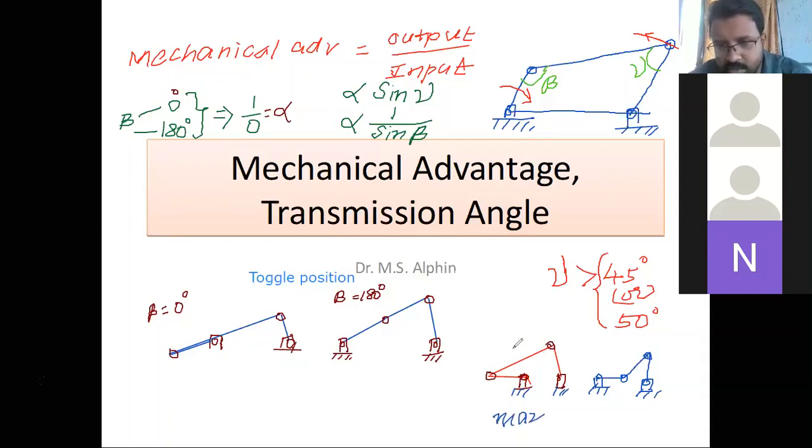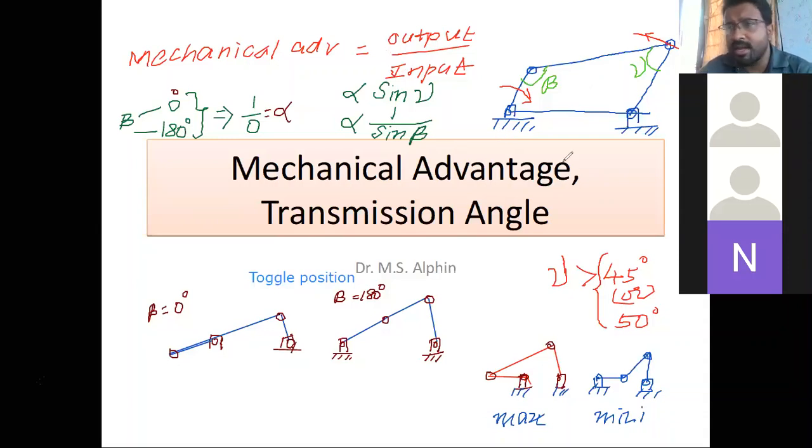This is with respect to the gamma value at this side, and when it is on the other side, this is maximum, and here we get the minimum efficiency. So that is the case. When you are designing a mechanism, always considering this gamma and beta value in the linkage is very important. So this is going to decide the better efficiency that we are going to get.